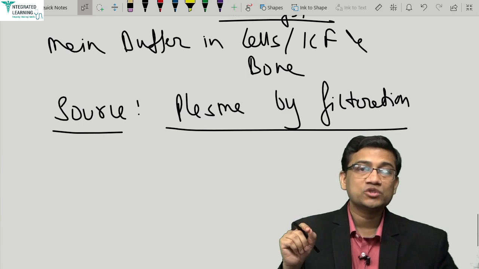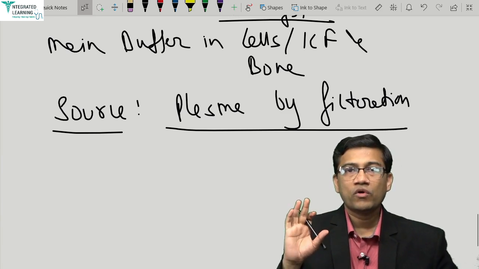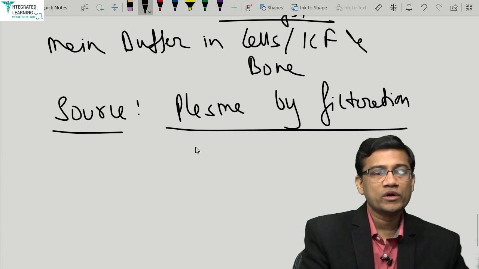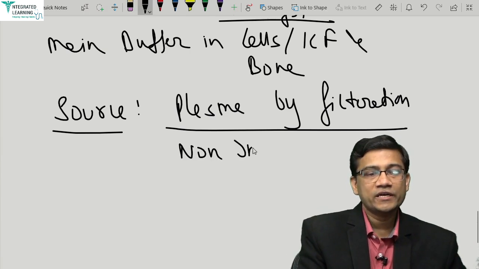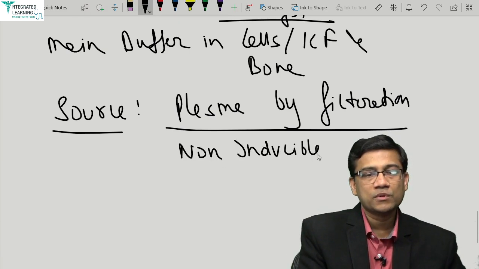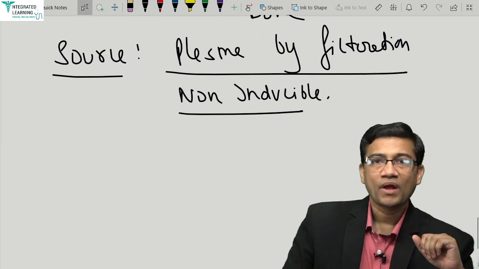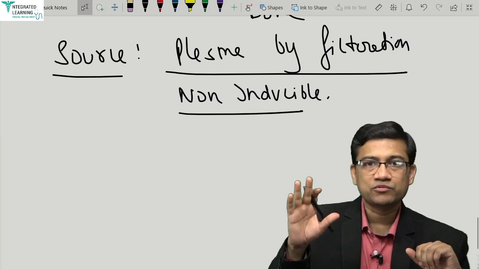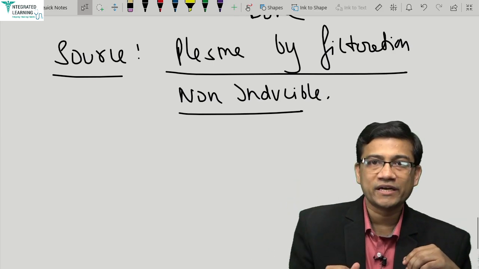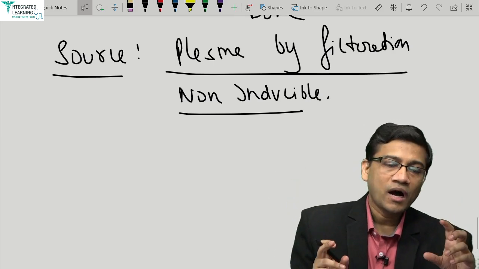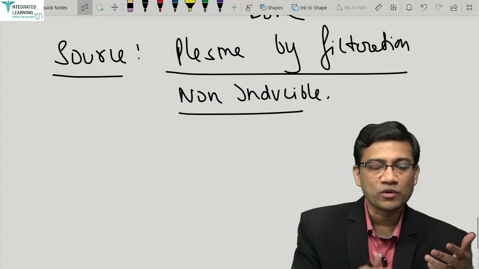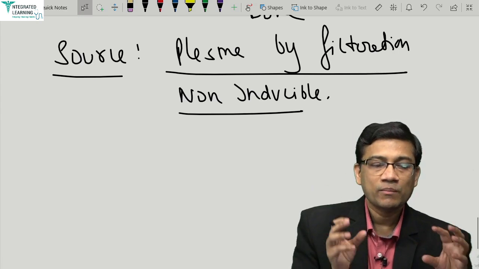Now if the source is plasma by filtration, what is the issue? Again it is non-inducible. So that's why again it depends on plasma level, non-inducible. But one thing is special. What is that? You know, bicarb is reabsorbed or converted to carbon dioxide, which you can't measure in urine. Ammonium can dissociate to ammonia and can again leave the urine, but phosphate can't disappear.